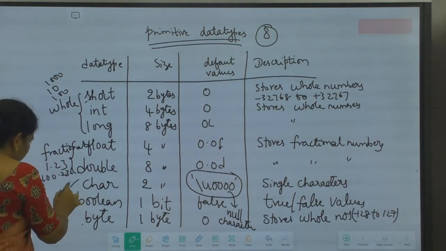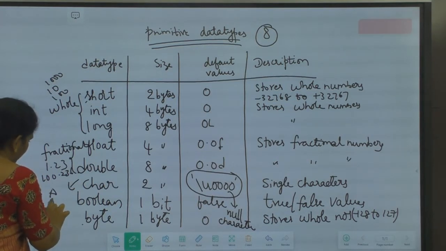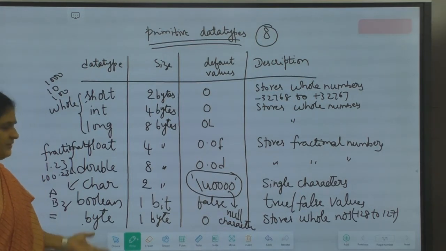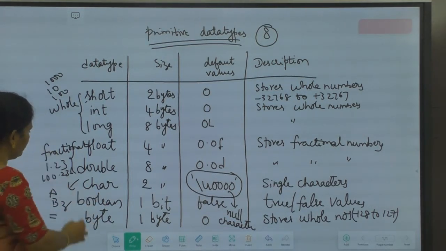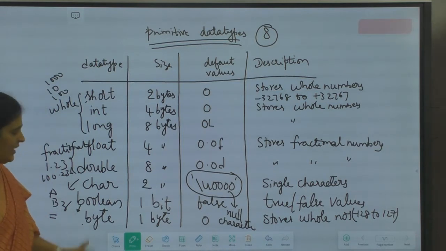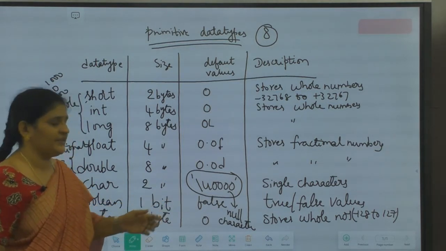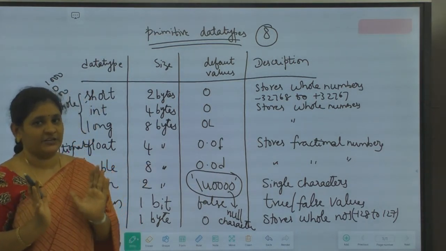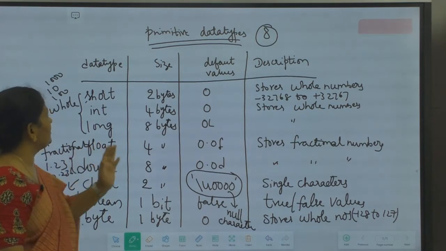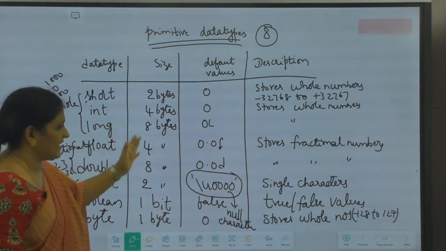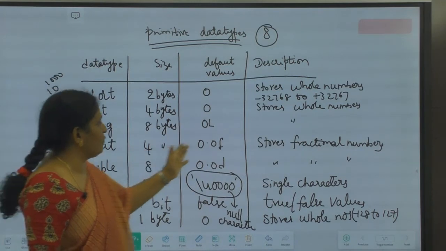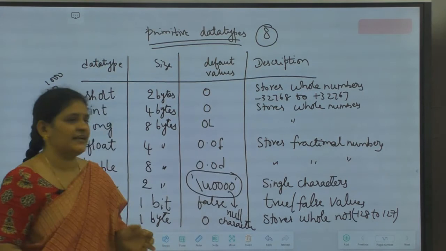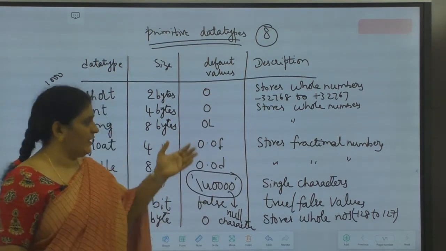Char stores characters like A, B, small z, or any special characters like equals to. We can store any character using the char data type. Boolean stores only true and false. And byte also stores whole numbers, but the range is from -128 to +127. Till that range only it can store the data. So these are all about your data types: the size that the data type occupies, and what kind of data it can store. That also I have given here. And the default values also, if you didn't assign any value.